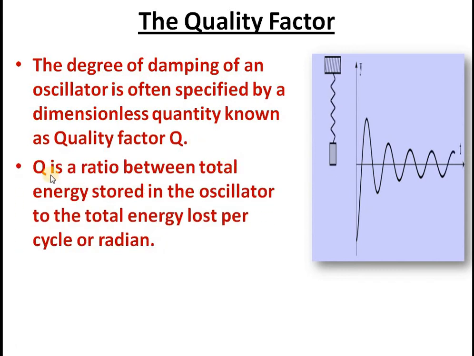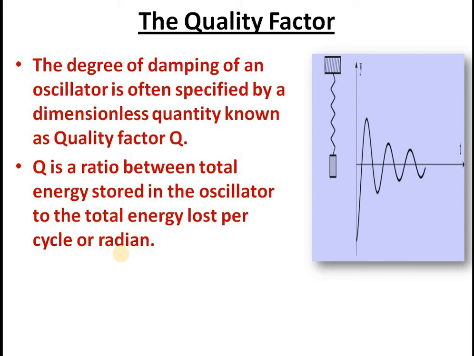Mathematically, it is the ratio between the total energy of an oscillator to the total energy lost per cycle or per radian. So we get a measure of how much energy is lost.